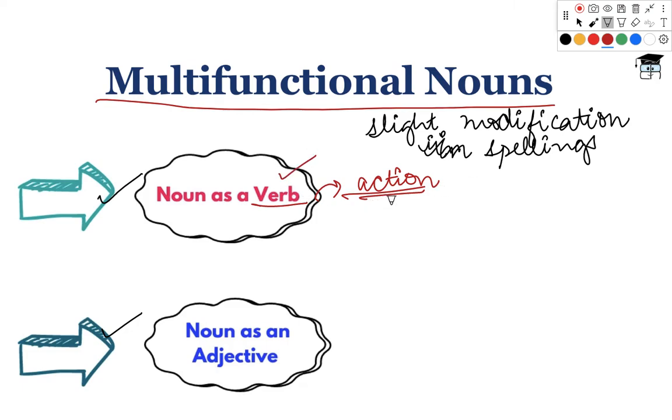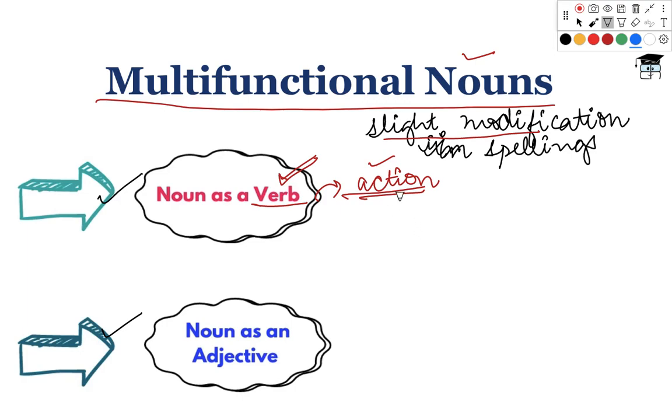Whenever you see that the spellings of a noun are slightly modified and they now depict an action taking place in the sentence, that noun has changed into a verb. Okay, let me explain this with the help of an example.